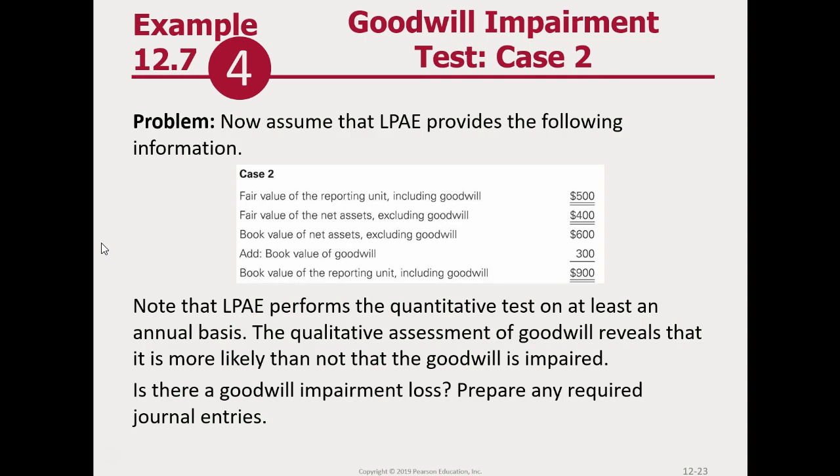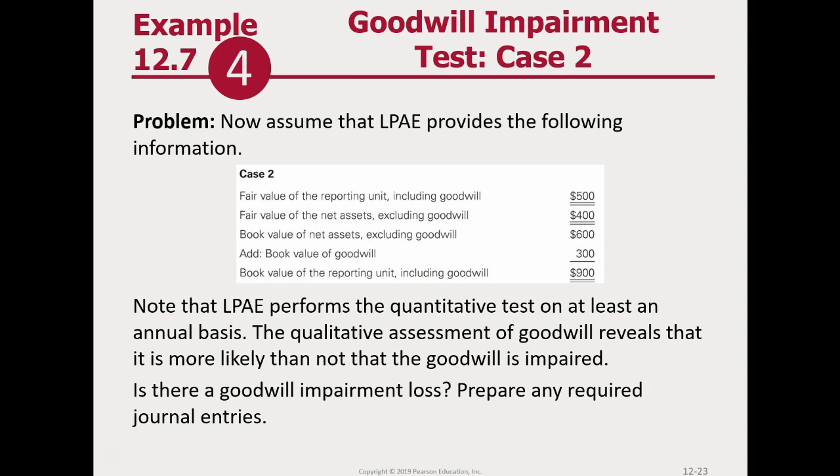We do the qualitative test. We have to go on and do the quantitative test, and in this case we compare 500, the top number, to the bottom number, 900. Okay, so we can see that book value is at 900. That's for everything in the reporting unit. Fair value is only 500, so clearly we have an impairment.